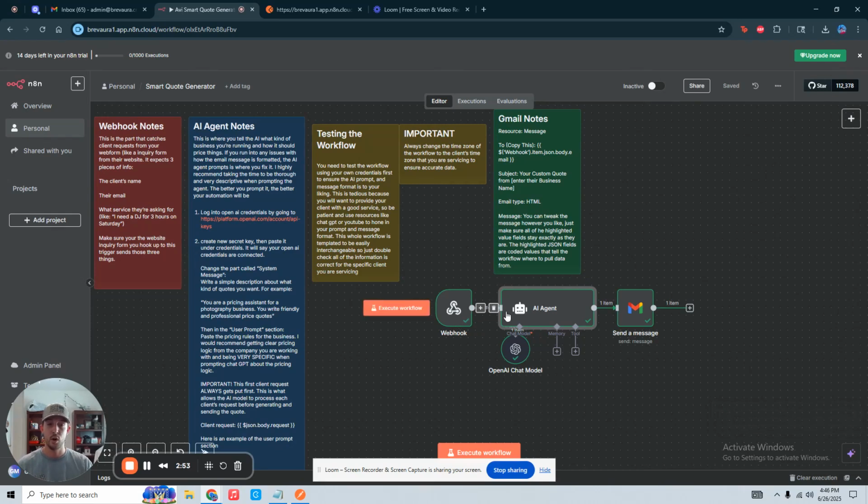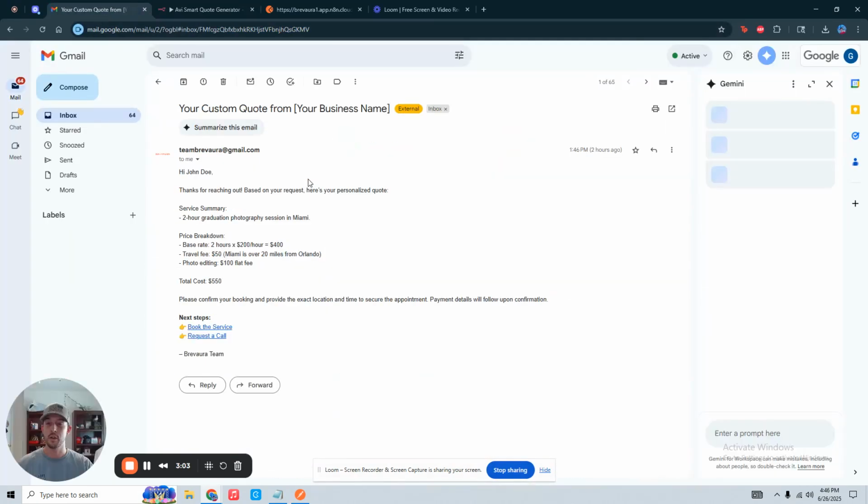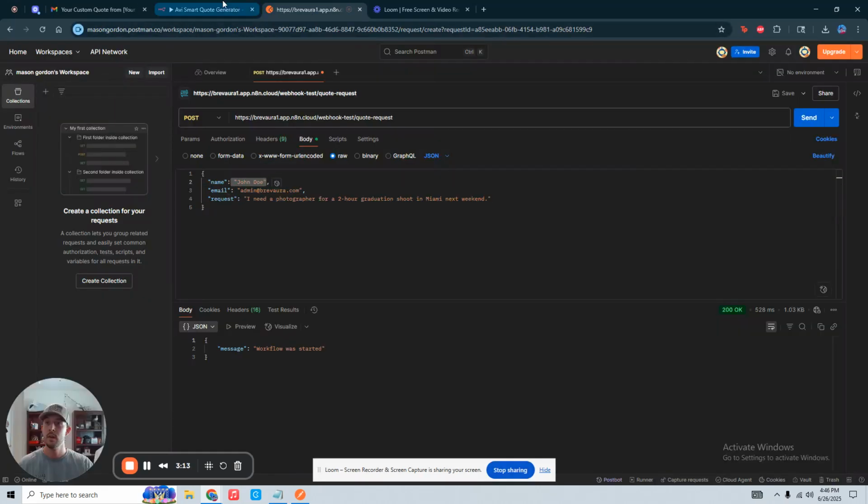So it just took all that information and sent it directly to the client's email, which in our case is going to be our company's admin account. So just to show you how it works, here you go. Now here is the customized quote. And as I said, it is just a demo, so it will be the client's name. As I said right here, it's John Doe.